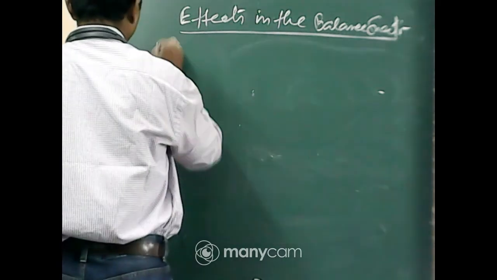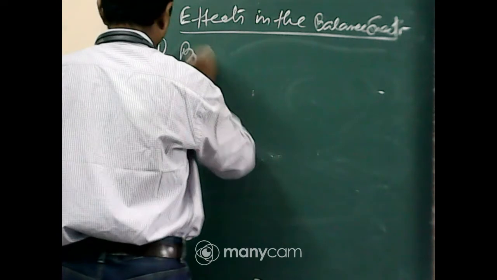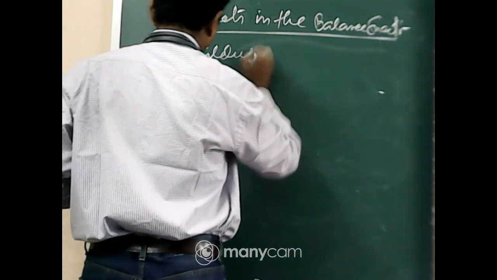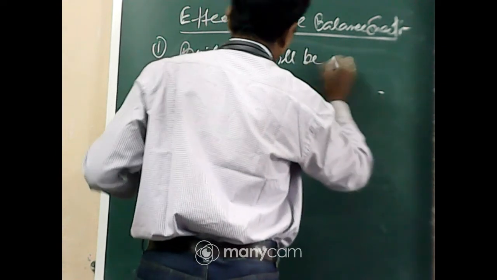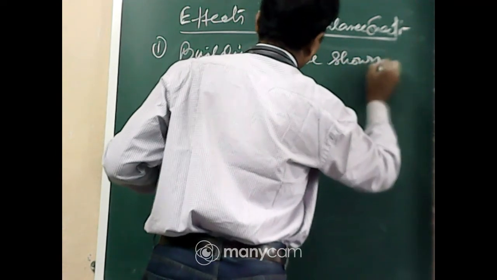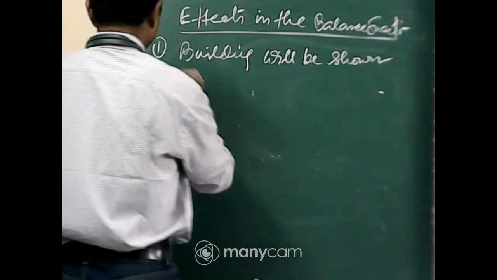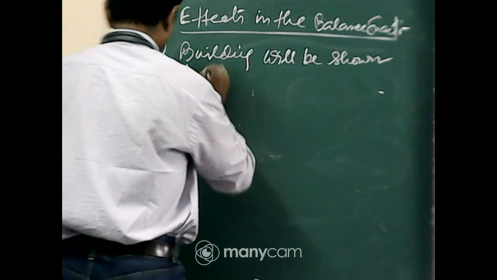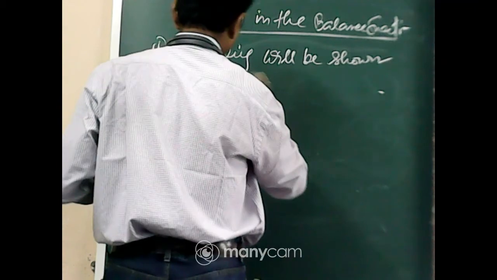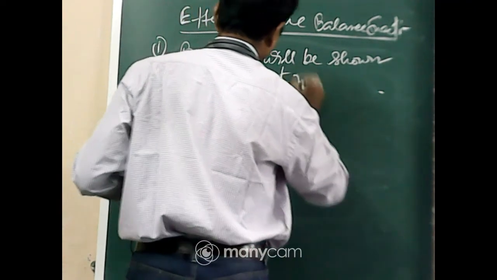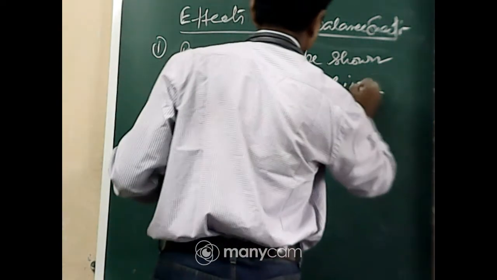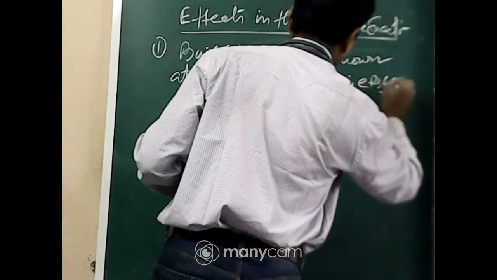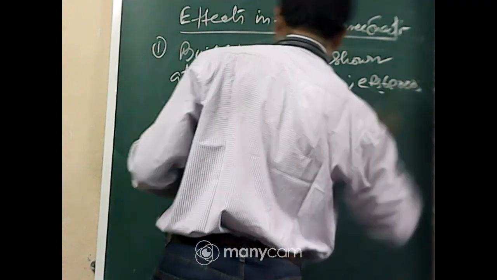Number 1, building will be shown at its present value, that is rupees 60,000.